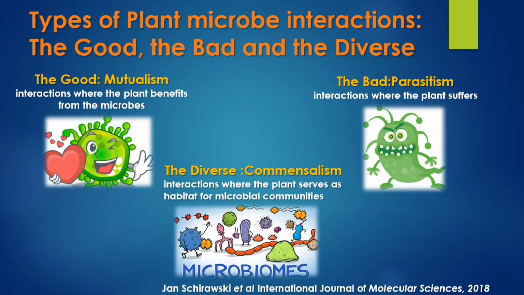The bad interaction is where the plant is infected by a pathogenic microbe. Here the plant is affected and the microbe is benefited. The diverse interaction consists of the microbiomes which use the plant as a habitat without harming the plant. Now we will discuss each one of these interactions briefly.